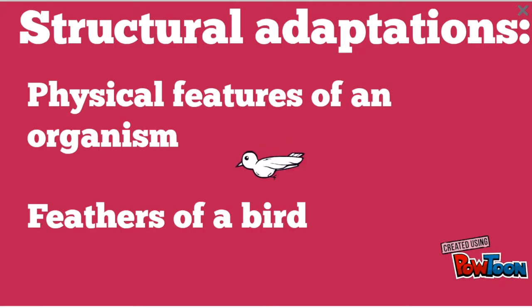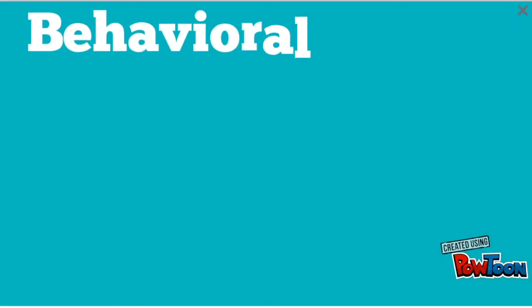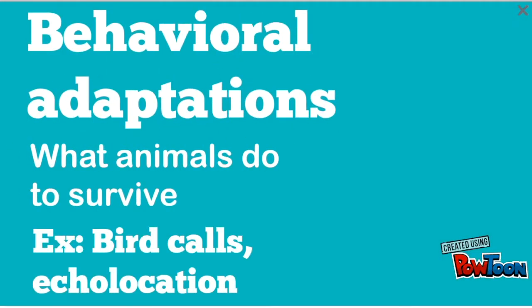Structural adaptations, physical features of an organism. For example, the feathers of a bird. Behavioral adaptations. This is what animals do to survive. Examples, bird calls, and echolocation.